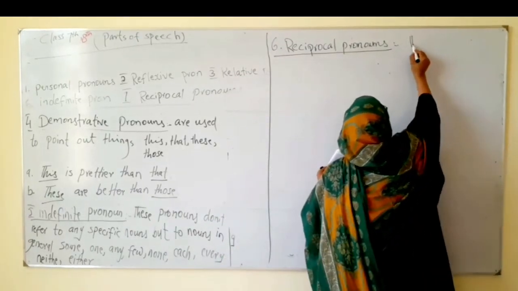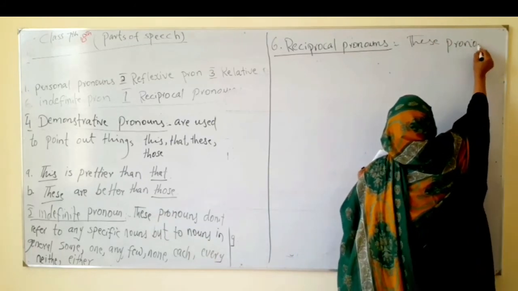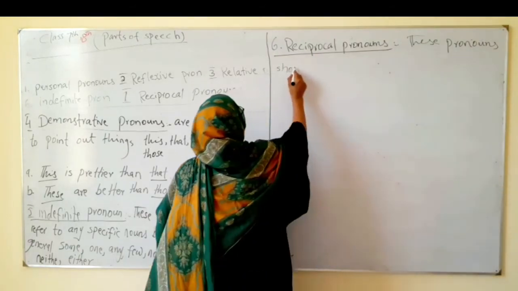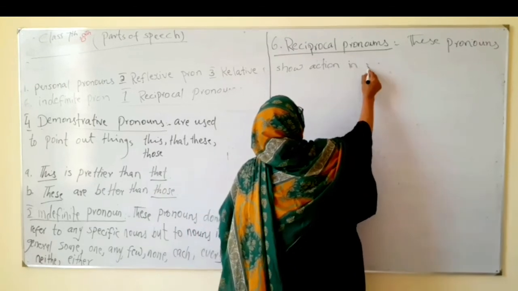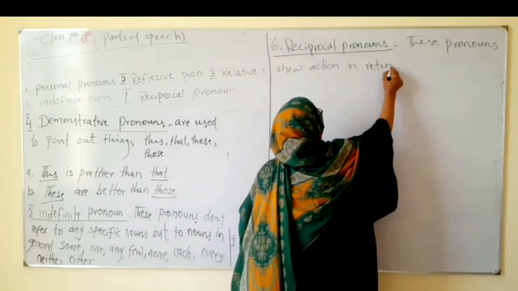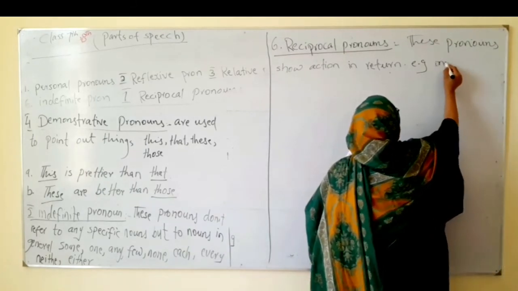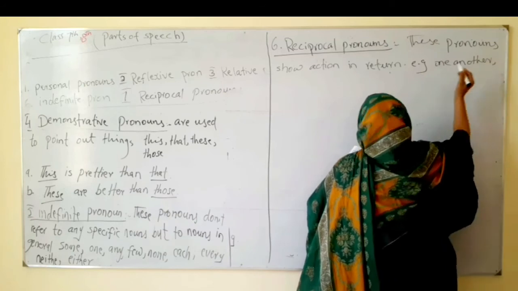These pronouns show action in return. Let's see how. Action in return, and they are one another and each other, only two.